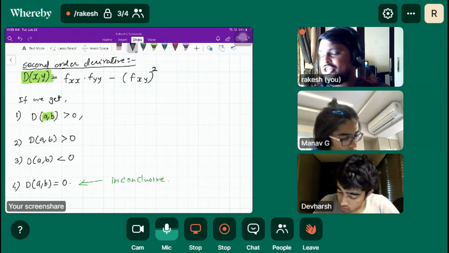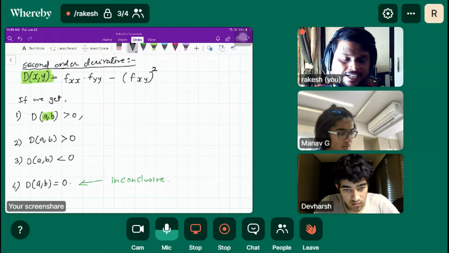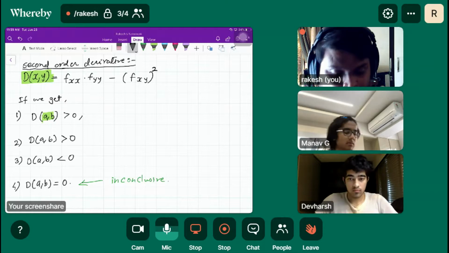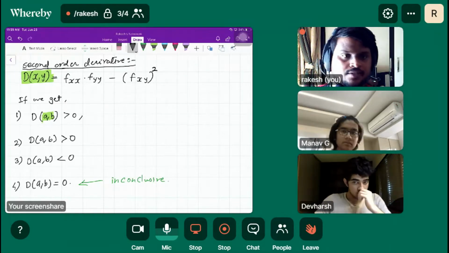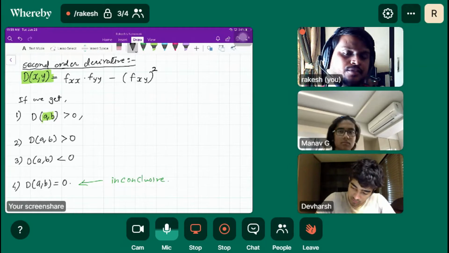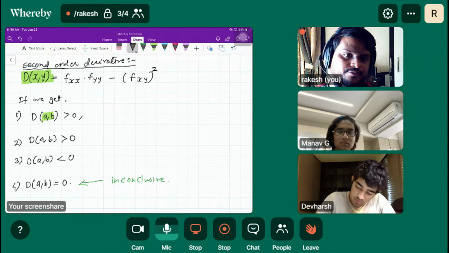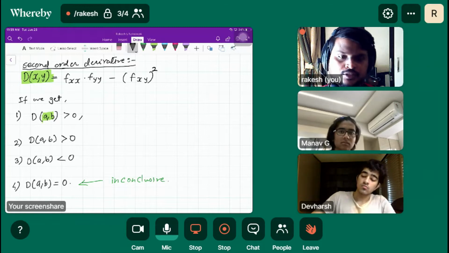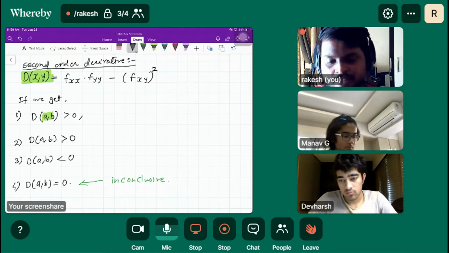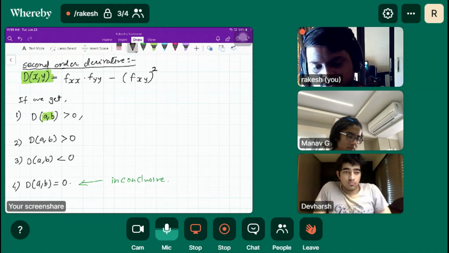If we get zero, the second order derivative at the critical point is zero, the test is inconclusive. We cannot say whether it is a maxima or minima, whether it is a peak or a valley. If we are getting positive, what does that mean?